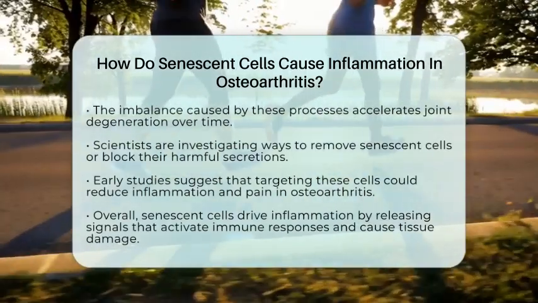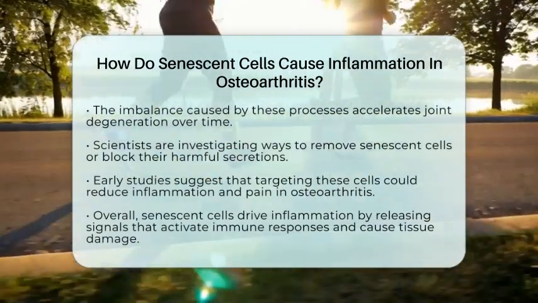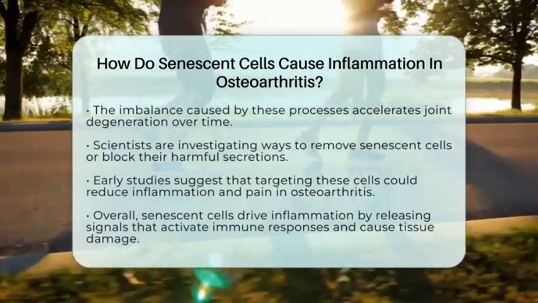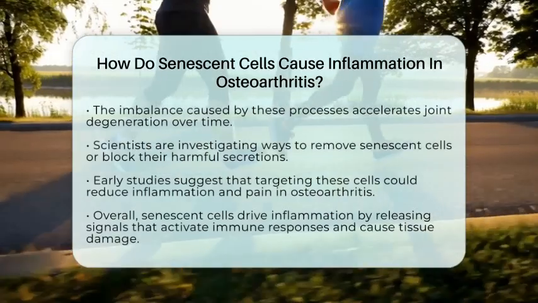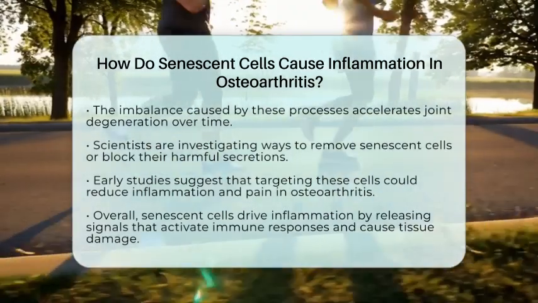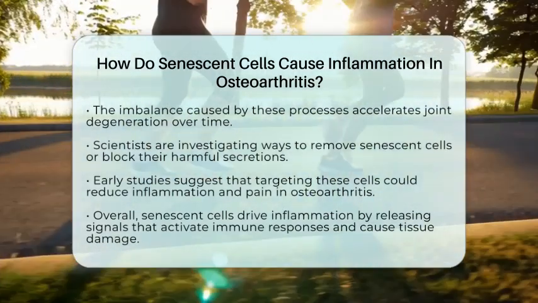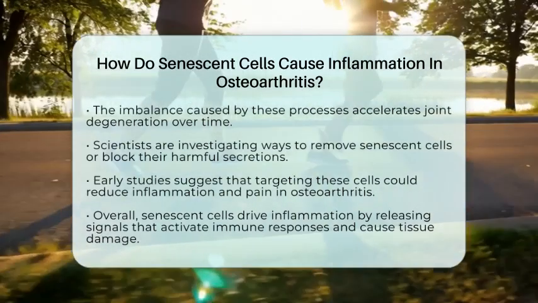Interestingly, scientists are exploring ways to remove these senescent cells or block their inflammatory secretions. Early research shows that doing so can reduce inflammation and pain in osteoarthritis. This means targeting senescent cells could become a new way to treat or slow down the disease.